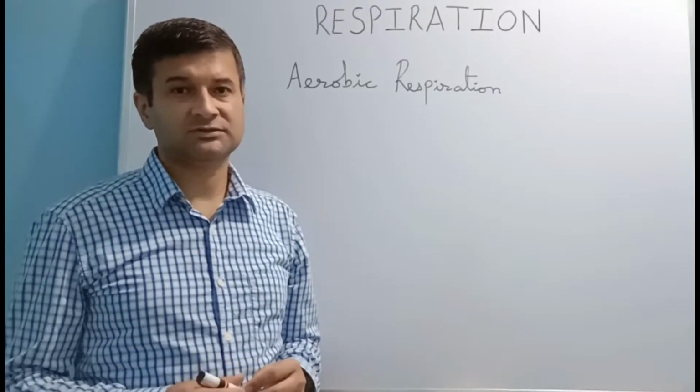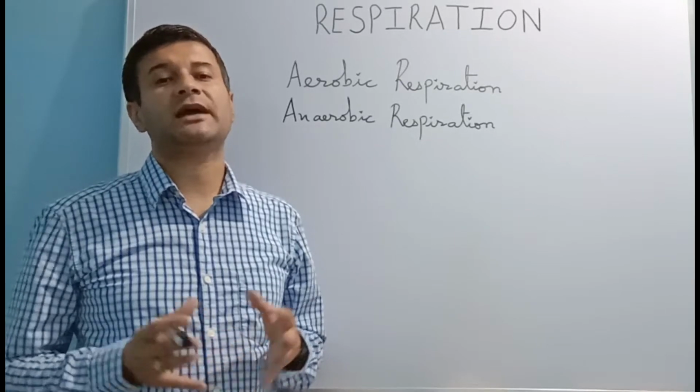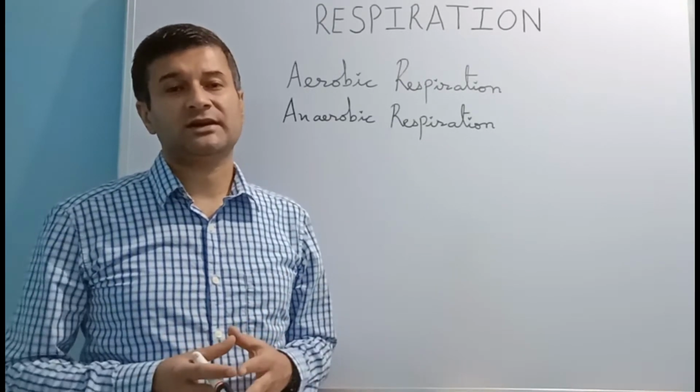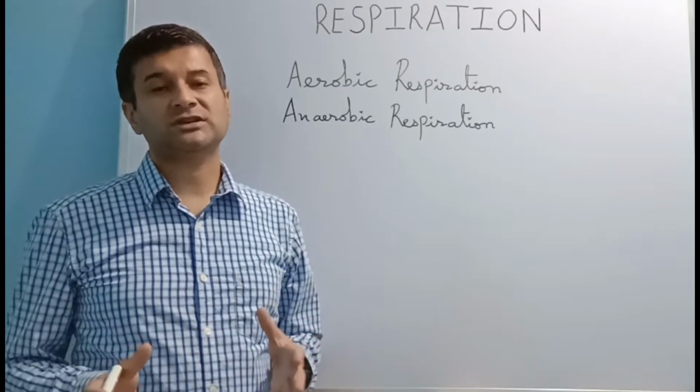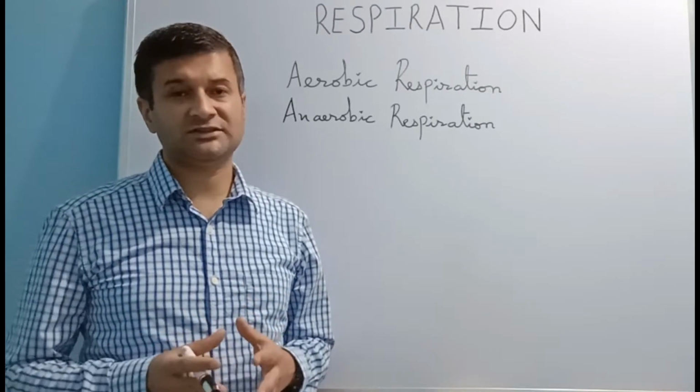Anaerobic respiration takes place in the absence of oxygen. Some microorganisms like yeast and some bacteria, during fermentation, convert glucose into ethanol and carbon dioxide with the release of energy.